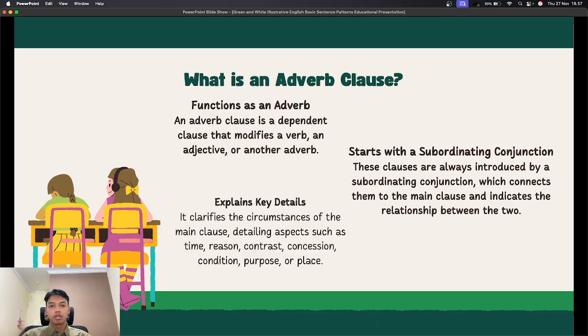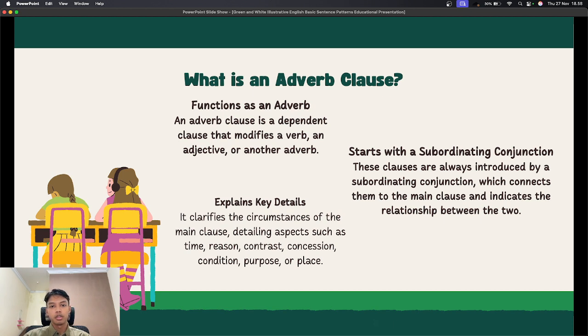First, let's talk about adverb clause. An adverb clause is a dependent clause that functions as an adverb. It cannot stand alone as a complete sentence. Its job is to modify a verb, an adjective, or even another adverb.